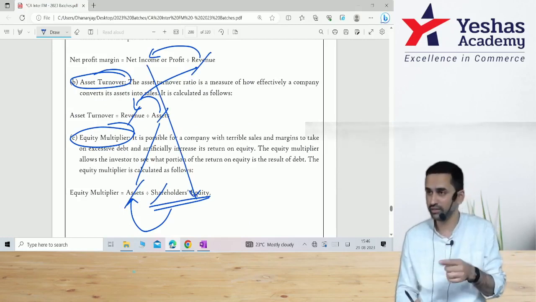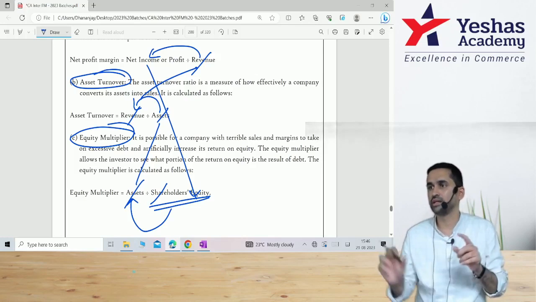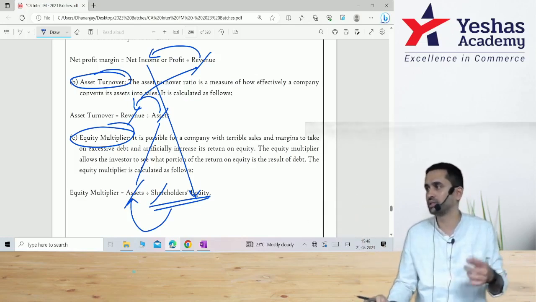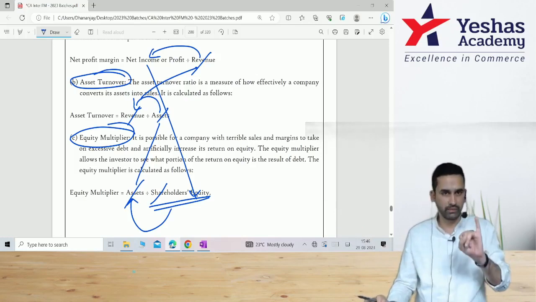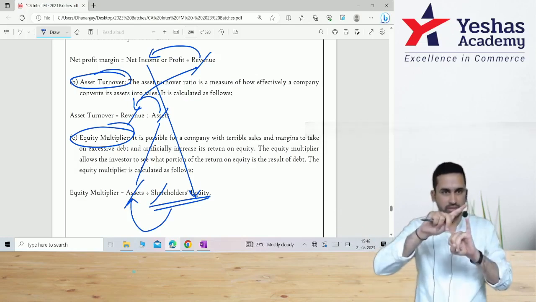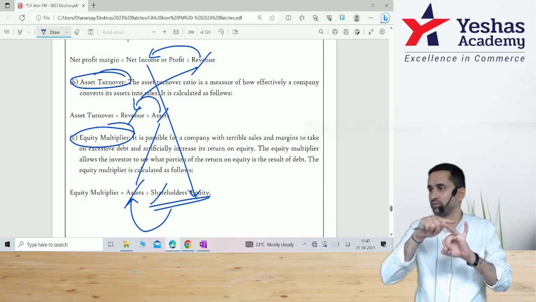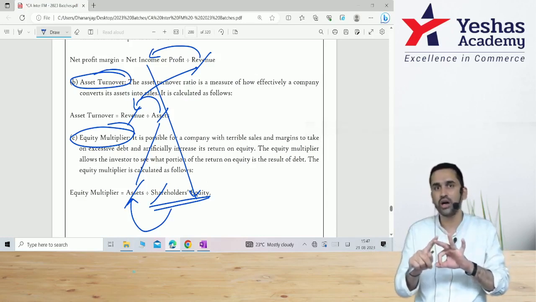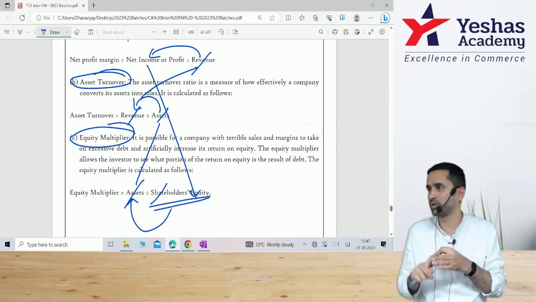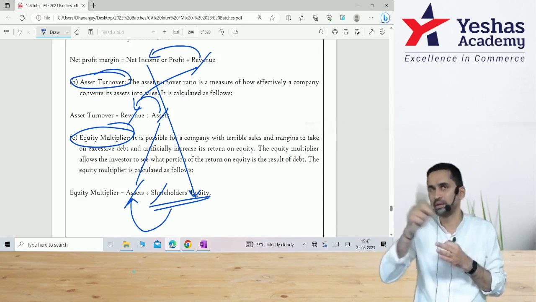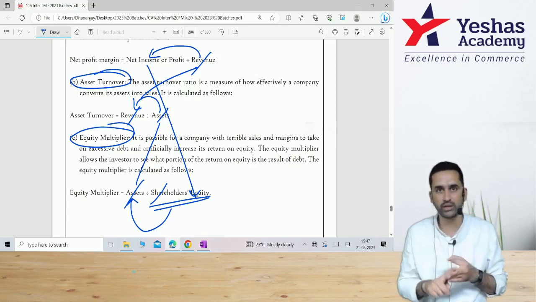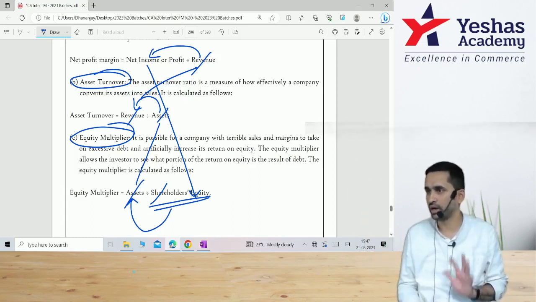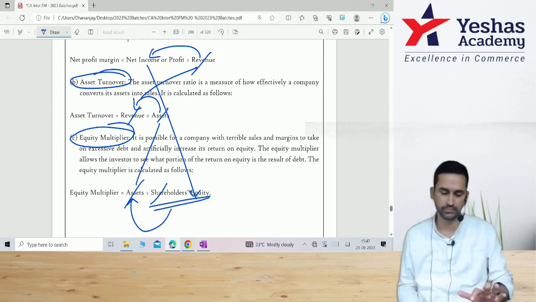But you should not always check just the return on equity, that is net income divided by shareholders fund. You have to see three factors. One, equity multiplier, out of total money, how much is invested in asset. Second, asset turnover, from the asset, how much is the turnover generated. Third, from the turnover, how well they have managed the cost and how much of profit they have generated. Ultimately, when you cancel asset and asset, turnover and turnover, what is left out is profit divided by initial investment into 100. That's next.